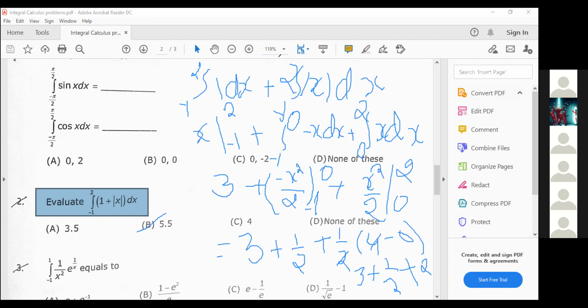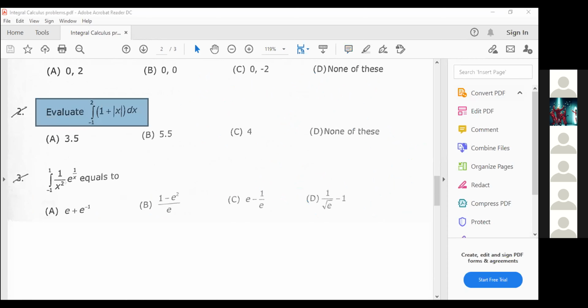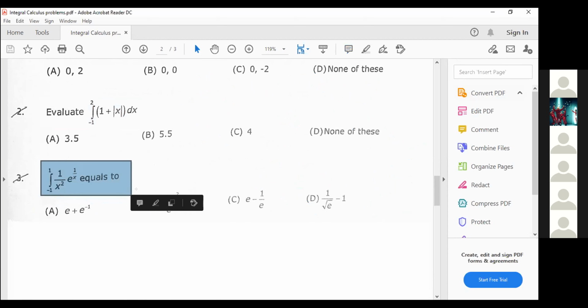Is it clear? Yes, sir. Okay. So next problem, x square e power 1 by x. So just think how we can solve this definite integral, 1 by x square e power 1 by x. Just think and tell me. Otherwise you can solve also.